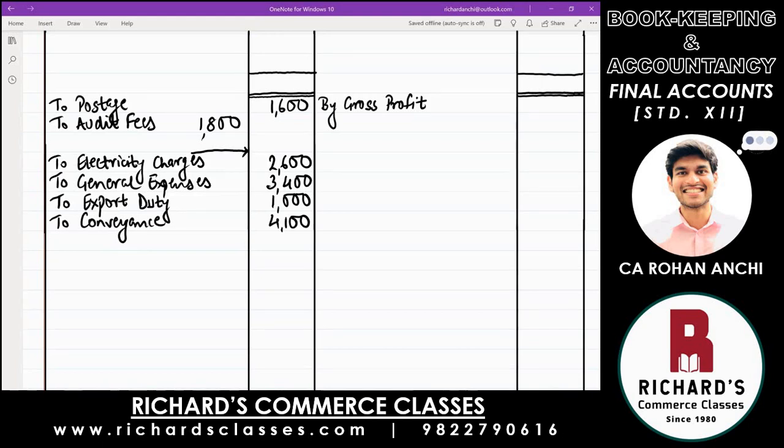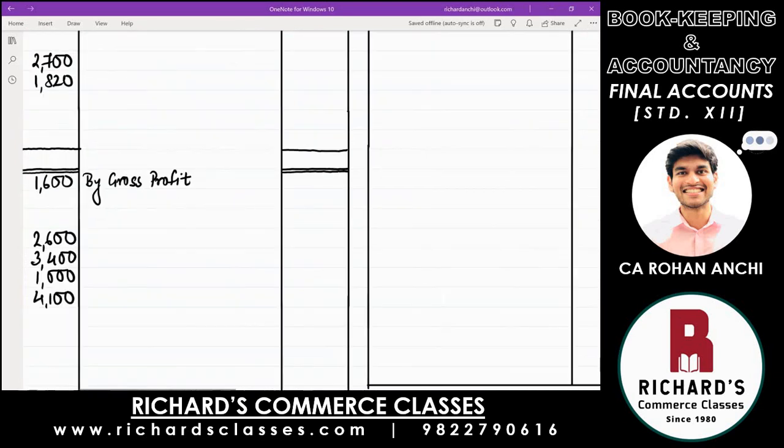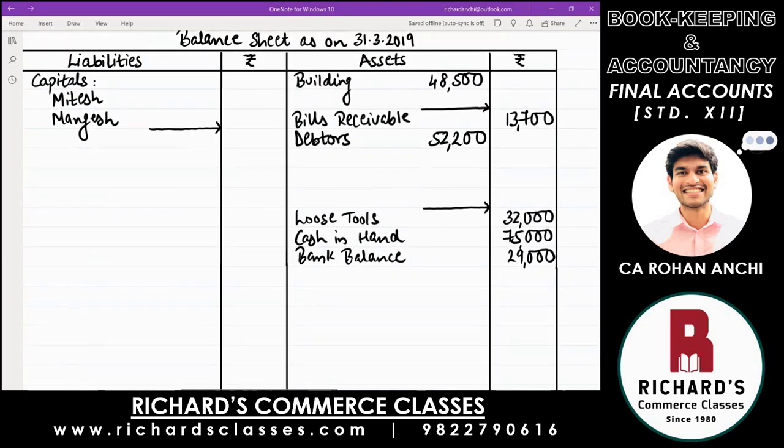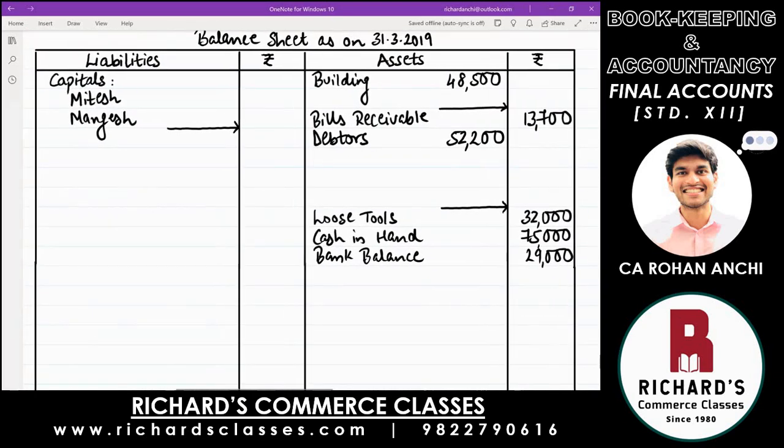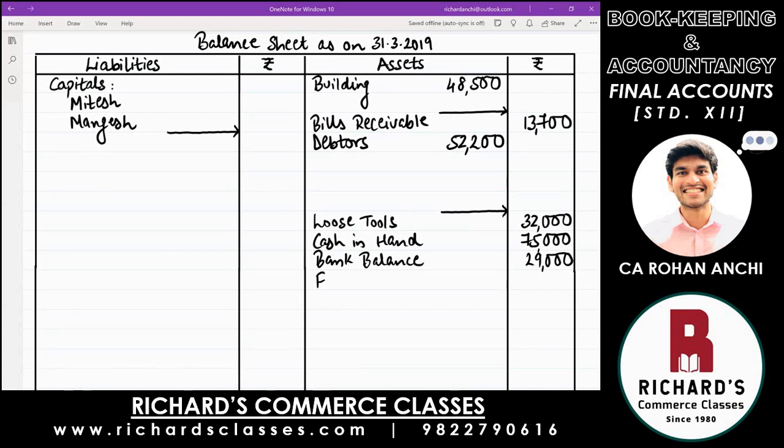Then next is furniture, asset side. It has an adjustment, so write in the inner column. Furniture amount is 64,000.